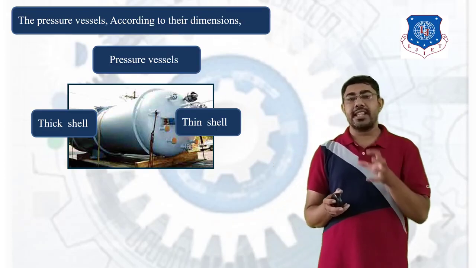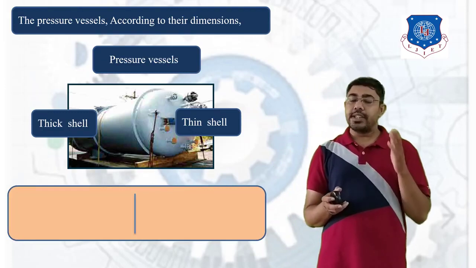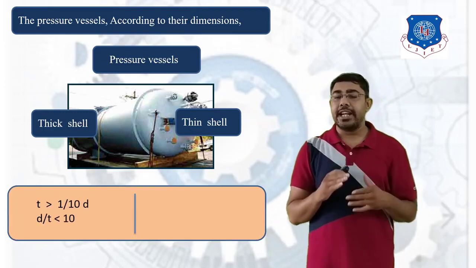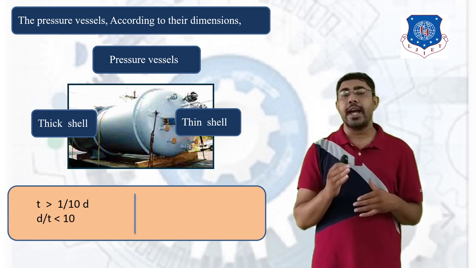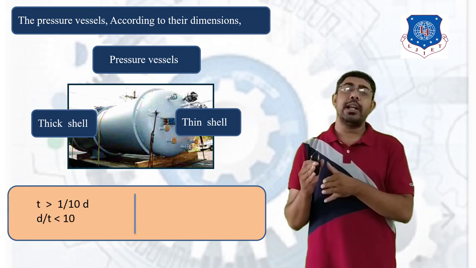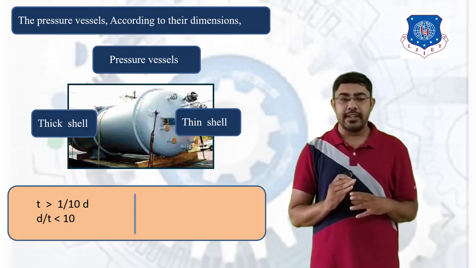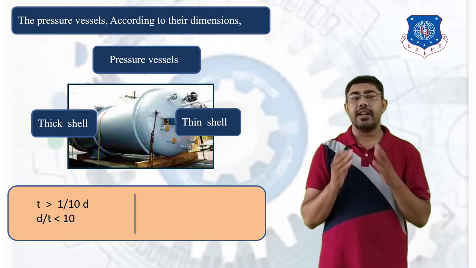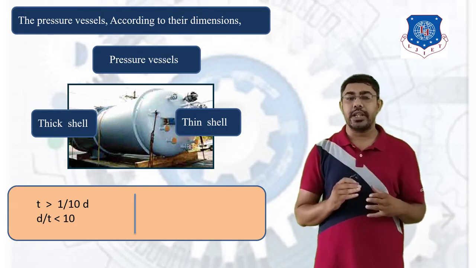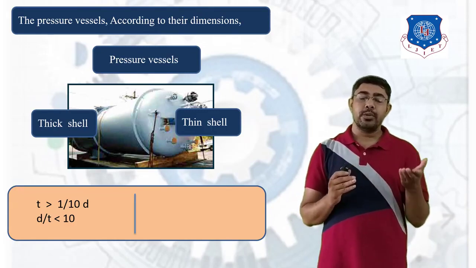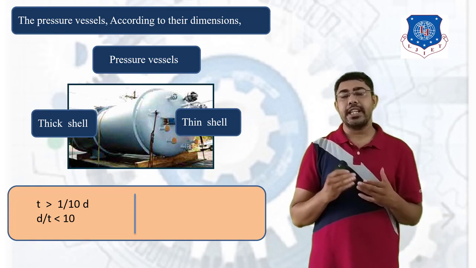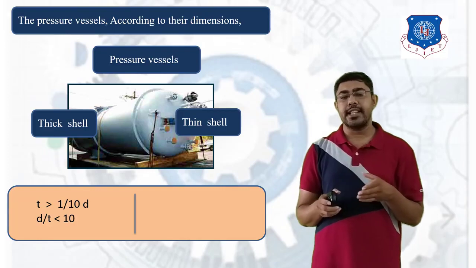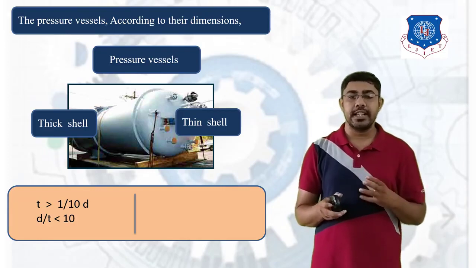In case of thick shell, whenever t, the thickness of the pressure vessel, is greater than 1 by 10 multiplied by the diameter of the cylinder, then you can say the ratio D by t is less than 10. So whenever the D by t ratio is less than 10, the cylinder is a thick cylinder.